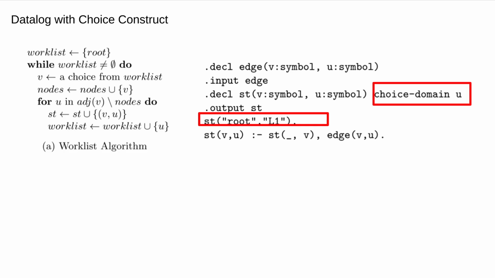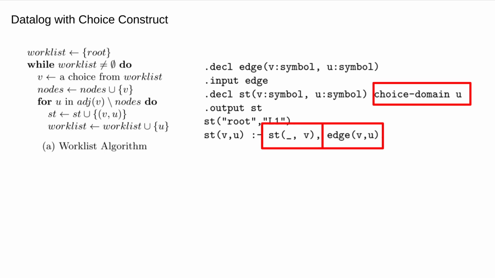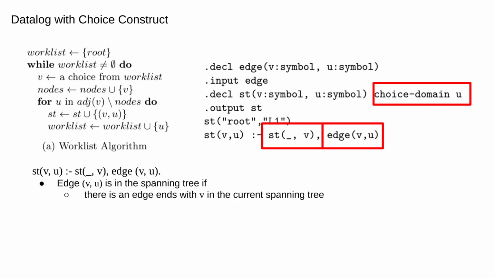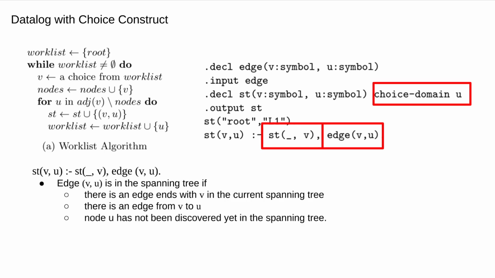Finally, we declare how to compute the relation st. The definition is really straightforward. An edge (v, u) is in the spanning tree st if there's an edge ending with v in the current spanning tree, and there's an edge from v to u. Finally, because of the functional dependency, node u must not have been visited yet in the spanning tree.